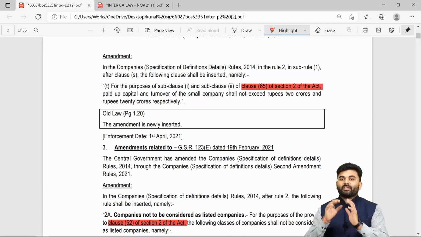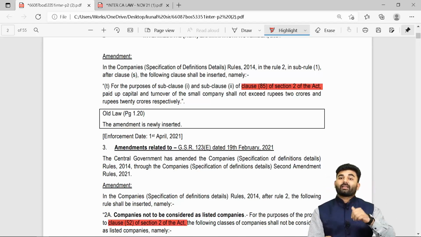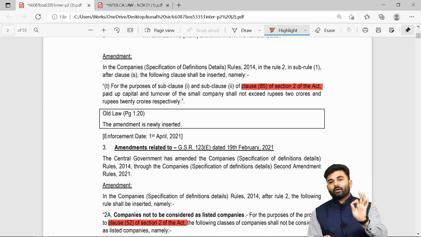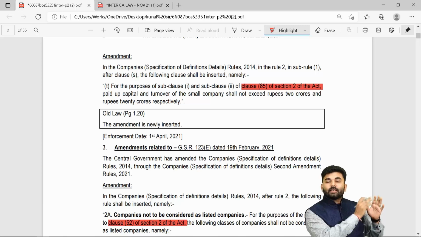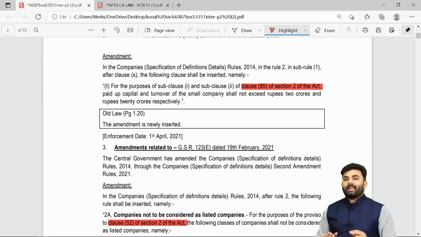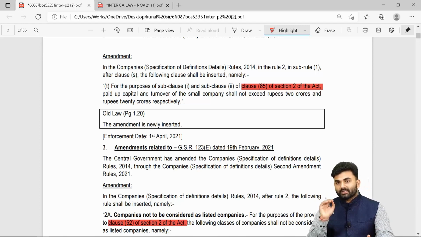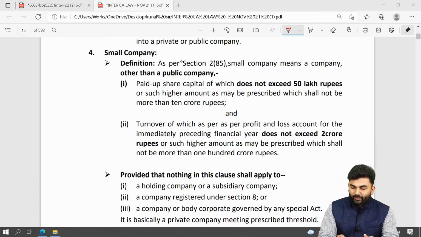However, all these amendments which we are going to talk about have already been covered in our revisionary lectures which have already been uploaded. So the revision lectures comprise amendments as well, and now we have a separate lecture only towards the amendment part. The very first change you need to make inside your textbook is towards the provisions of a small company. Yes, my dear friends, section number 2, clause 85.